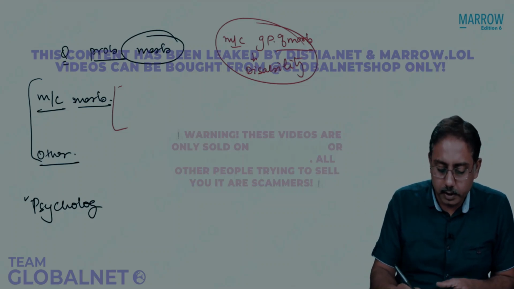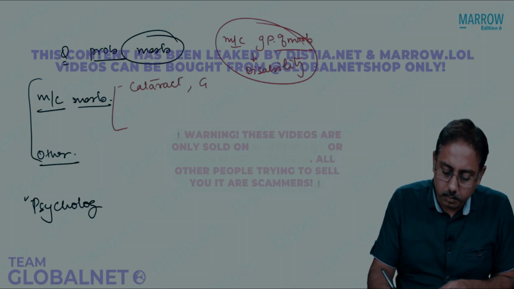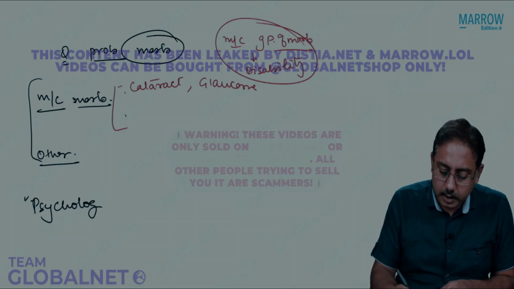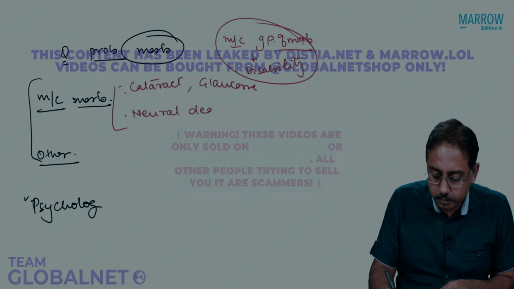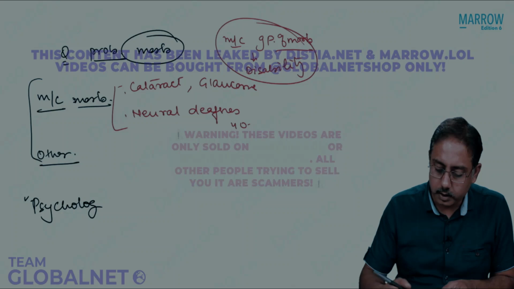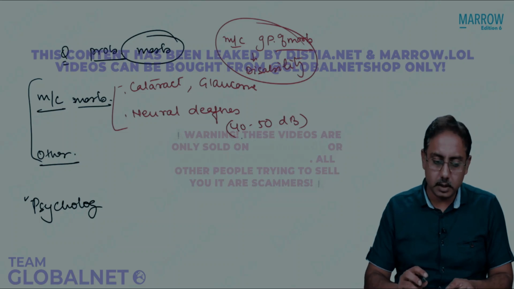So most common morbidity group is disability. From eye diseases we can have cataract and glaucoma. The second type is neural deafness. This is usually in the tune of 40 to 50 decibels of neural deafness.